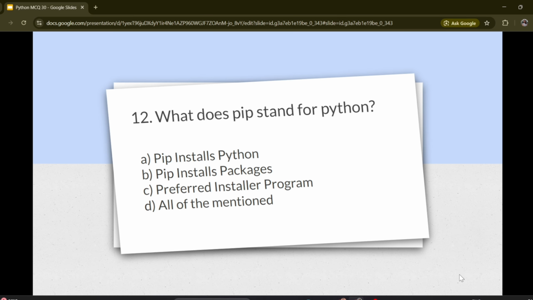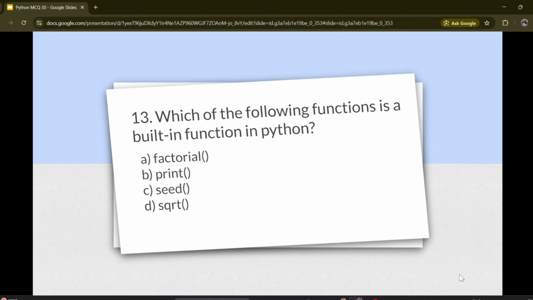Question number 12. What does PIP stand for Python? Options are A. PIP installer Python, B. PIP installer package, C. Preferred installer program, D. All of the mentioned. Correct answer is C. Preferred installer program. Question number 13.